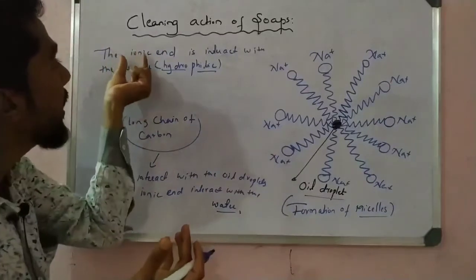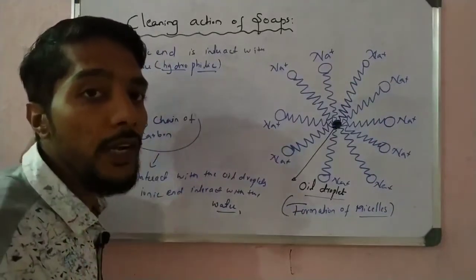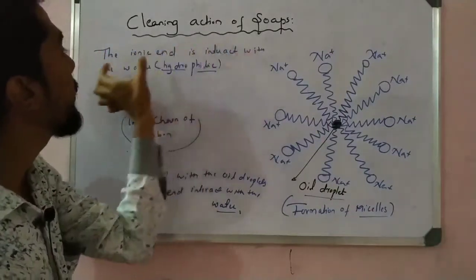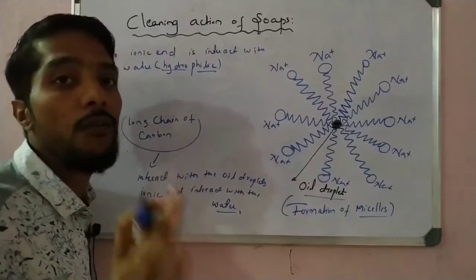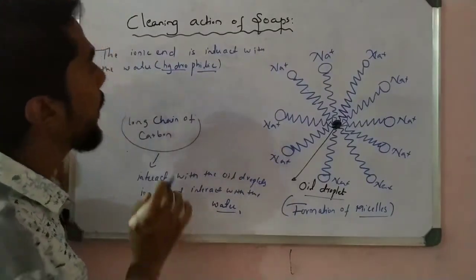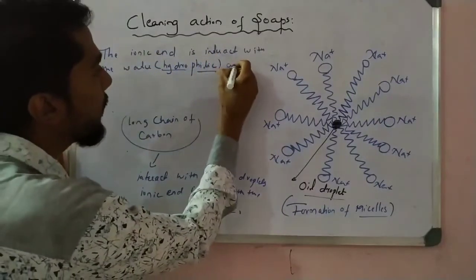So the ionic end is also called a hydrophilic end. That is very important to remember. So what is hydrophilic? Hydrophilic is nothing but the ionic end interacting with the water. Hydro means water, philic means loving, so hydrophilic. So the ionic end interacts with the water, that is hydrophilic.